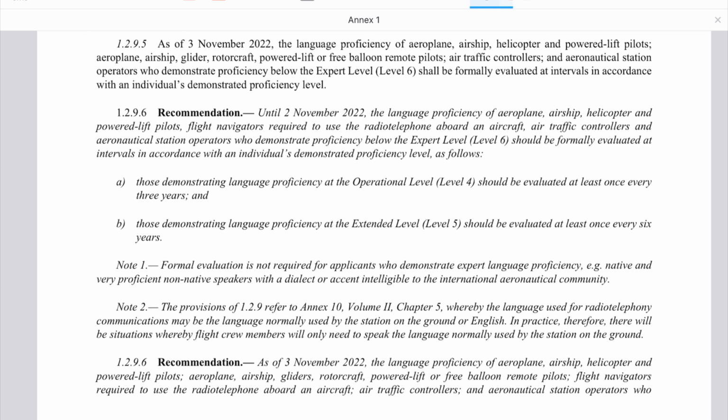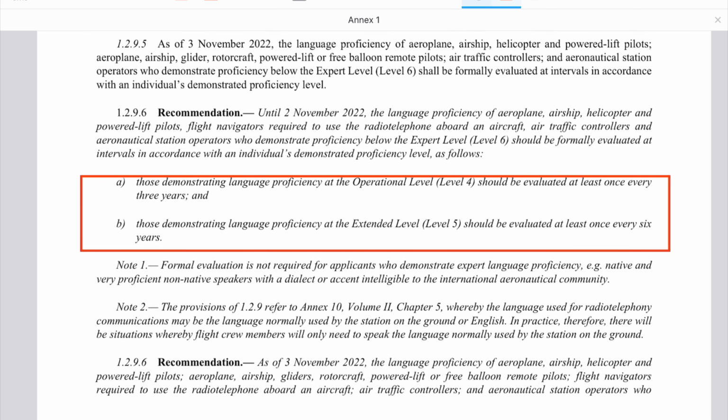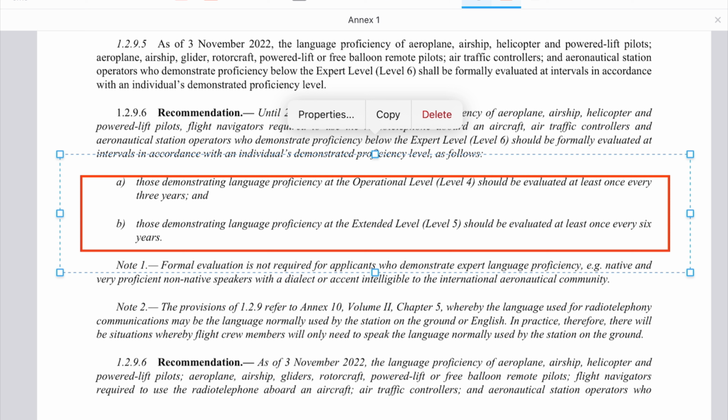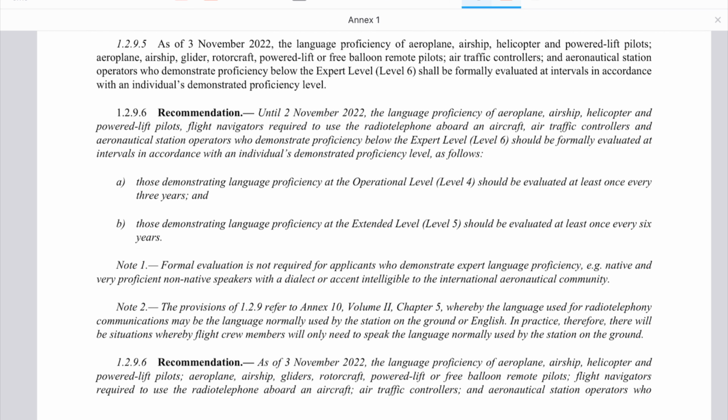For example, here it talks about level 4 and level 6. Those demonstrating language proficiency at operational level, level 4, should be evaluated at least once every 3 years. And for level 5, at least once every 6 years. At these periods, you have to check once again. But for level 6, it says they should be formally evaluated at intervals in accordance with an individual's demonstrated proficiency level.